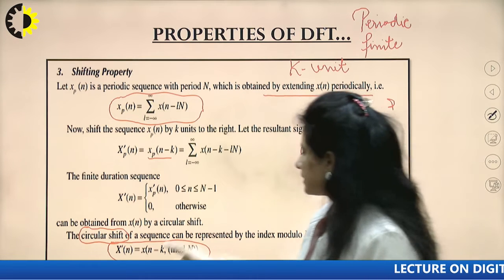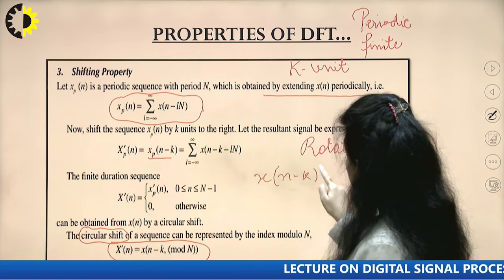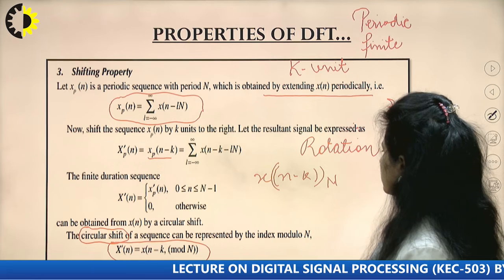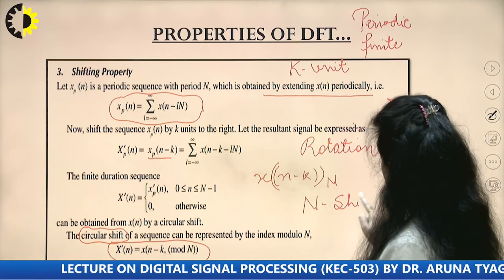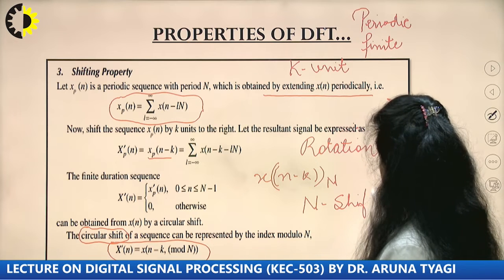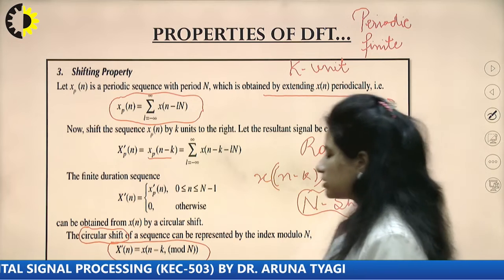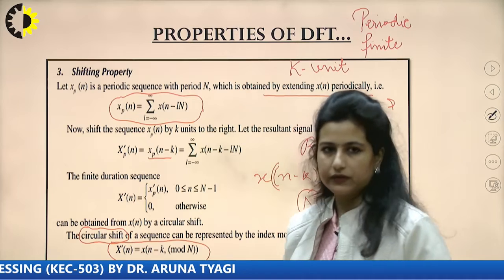So I represent this as x of n minus k modulo n, where this particular sequence would repeat itself after n shifts. So I would obtain the same sequence if I have shifted the sequence n times towards right or towards left. So this shifting is basically my circular shift here with the DFT.